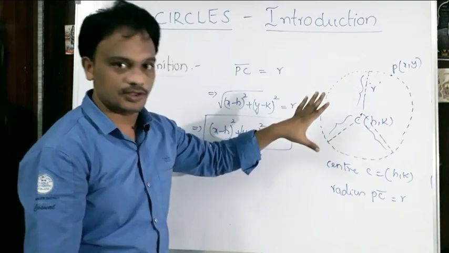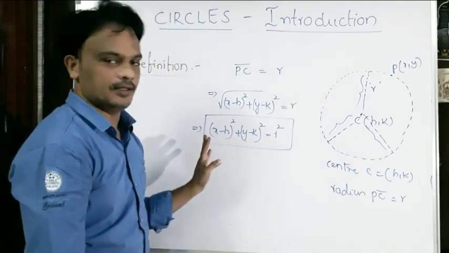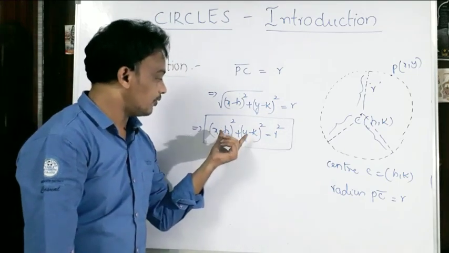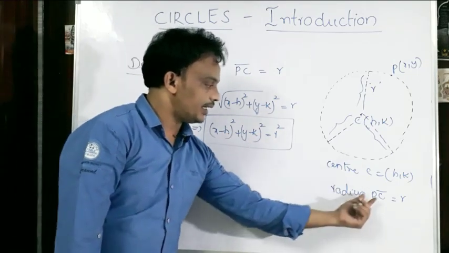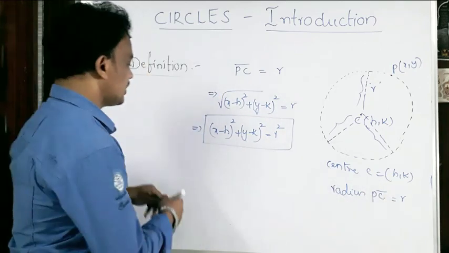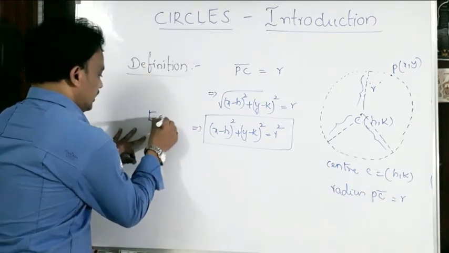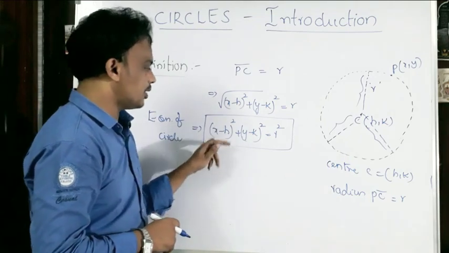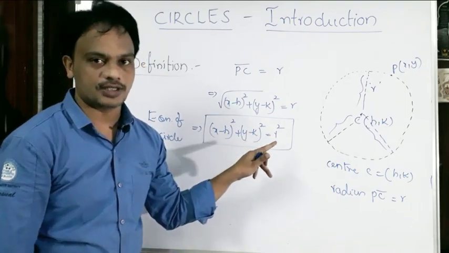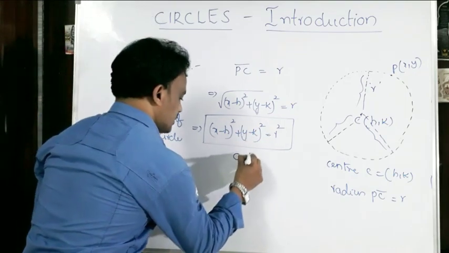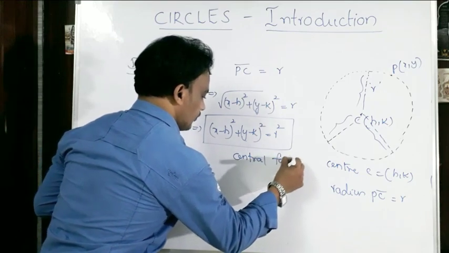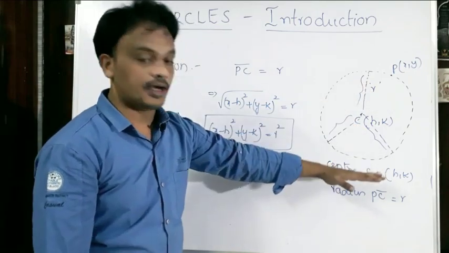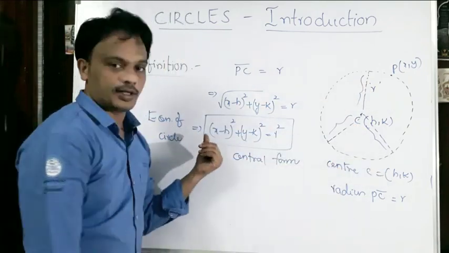Particularly, this is called the central form of a circle. So when we are going to use this equation, the central form of a circle, when the center (h, k) and the radius r are given, then this is called the equation of the circle. So what is this? (x minus h) whole square plus (y minus k) whole square is equals to r square, called central form. So this formula we are going to use when the center and radius of a circle are given.